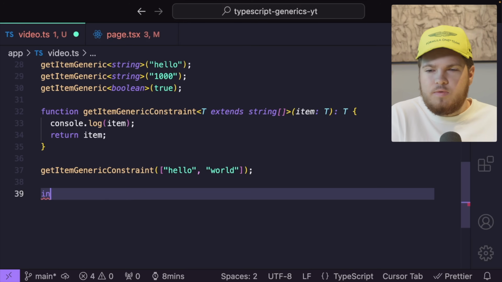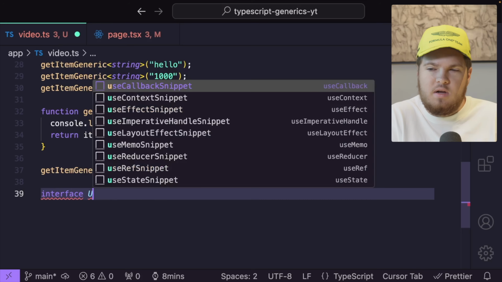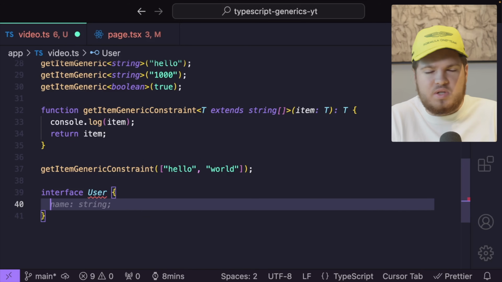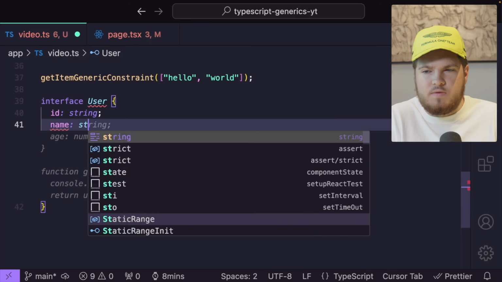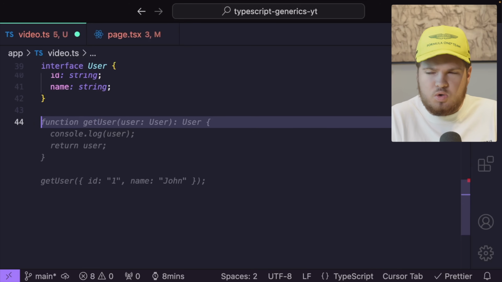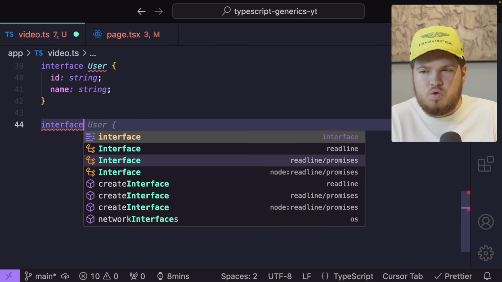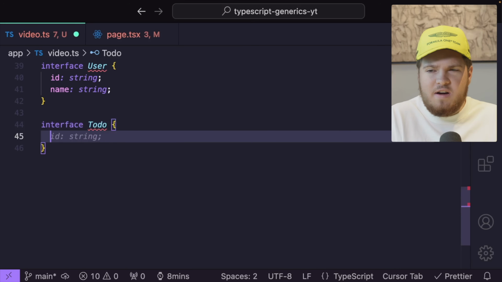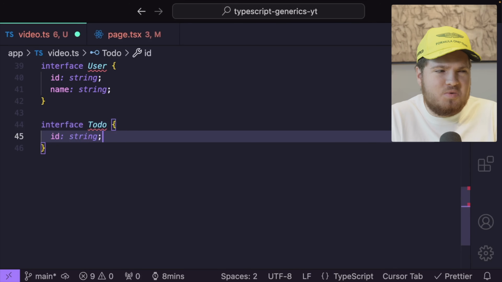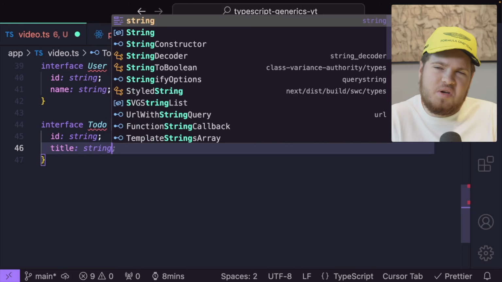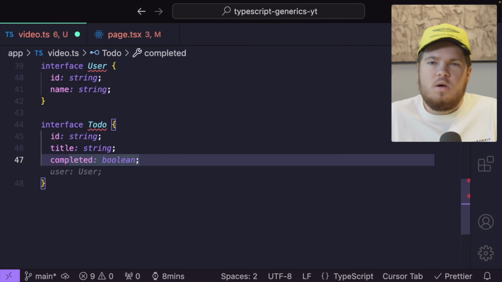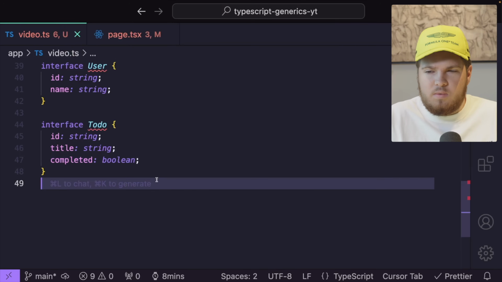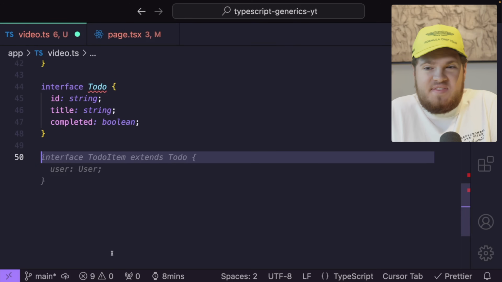What do you do? Well, you first of all probably create an interface for the user. Then what data does the user have? Maybe an ID of type string and maybe a name also of type string. Okay, then let's also create an interface for our to-do. What data does our to-do have? Maybe an ID also of type string, maybe a title of type string, and maybe a completed boolean. So to know if the to-do is completed or not. So now we have our two interfaces, and now let's fetch our data.